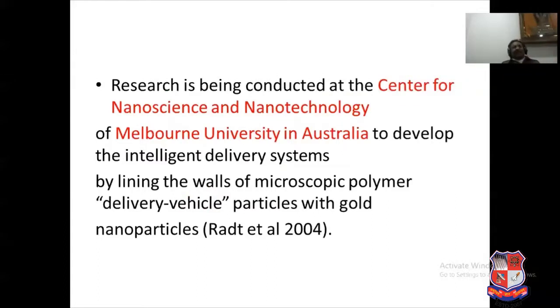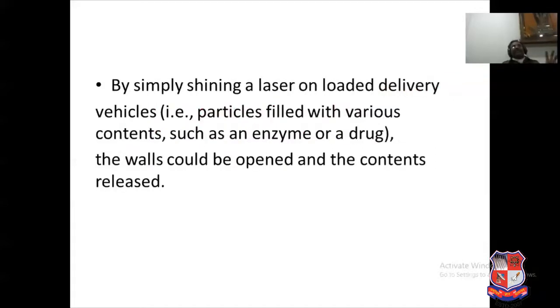This special case of nanotechnology-based drug delivery compound was prepared at the Center for Nanoscience and Nanotechnology at Melbourne University in Australia. It is also known as an intelligent delivery system because here we use gold nanoparticles surrounded by polymers, and as you know, polymers ultimately give stability. Whenever this compound reaches a specific region, you simply shine a laser on the loaded delivery vehicle. That's why the vehicle's walls open and the content is released.